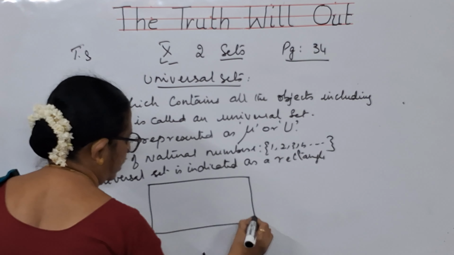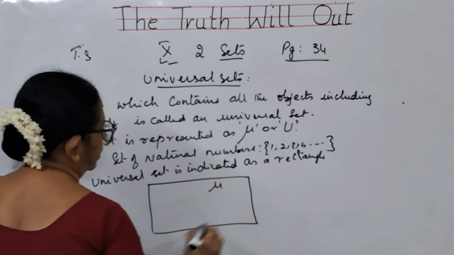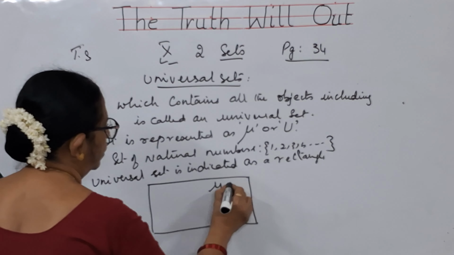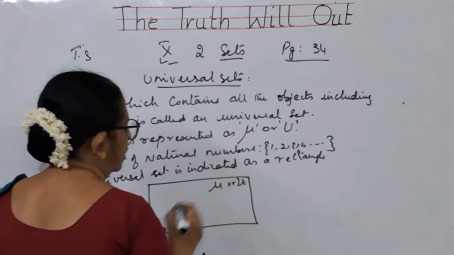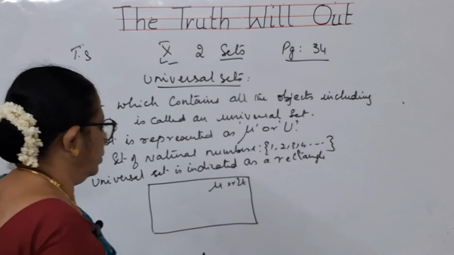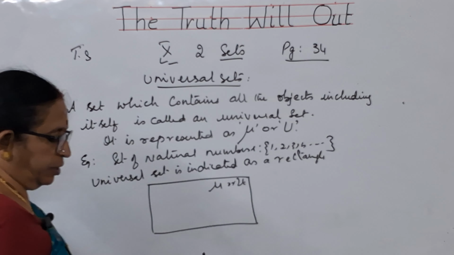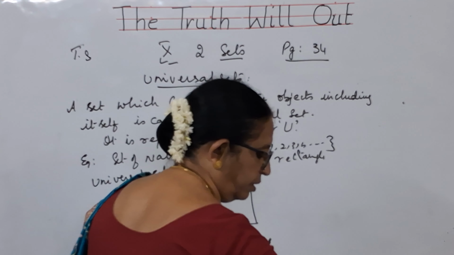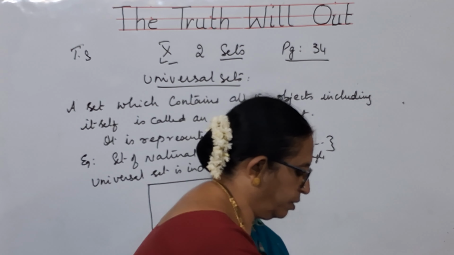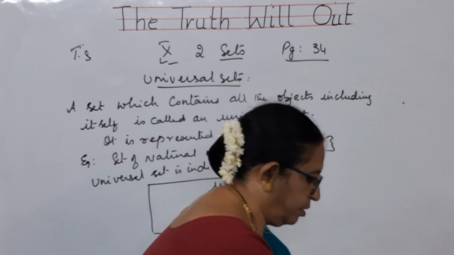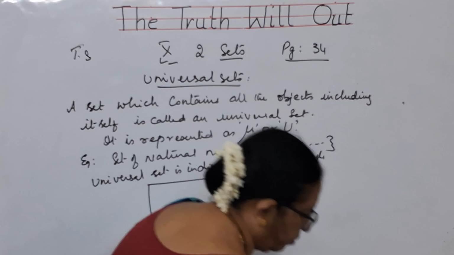They will write it as mu or U. Anything you can write, capital U or mu. Any subsets that are there will be written inside it. We will be talking about that in the next part of this topic. Now write this down, children.